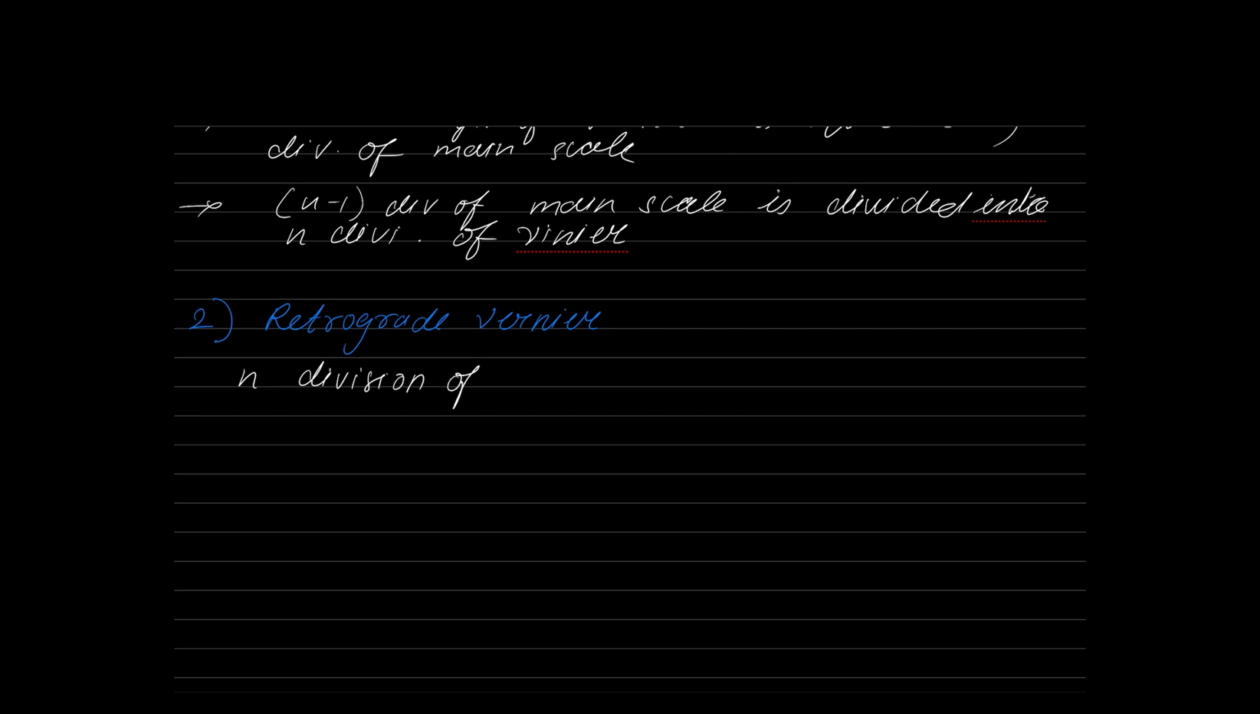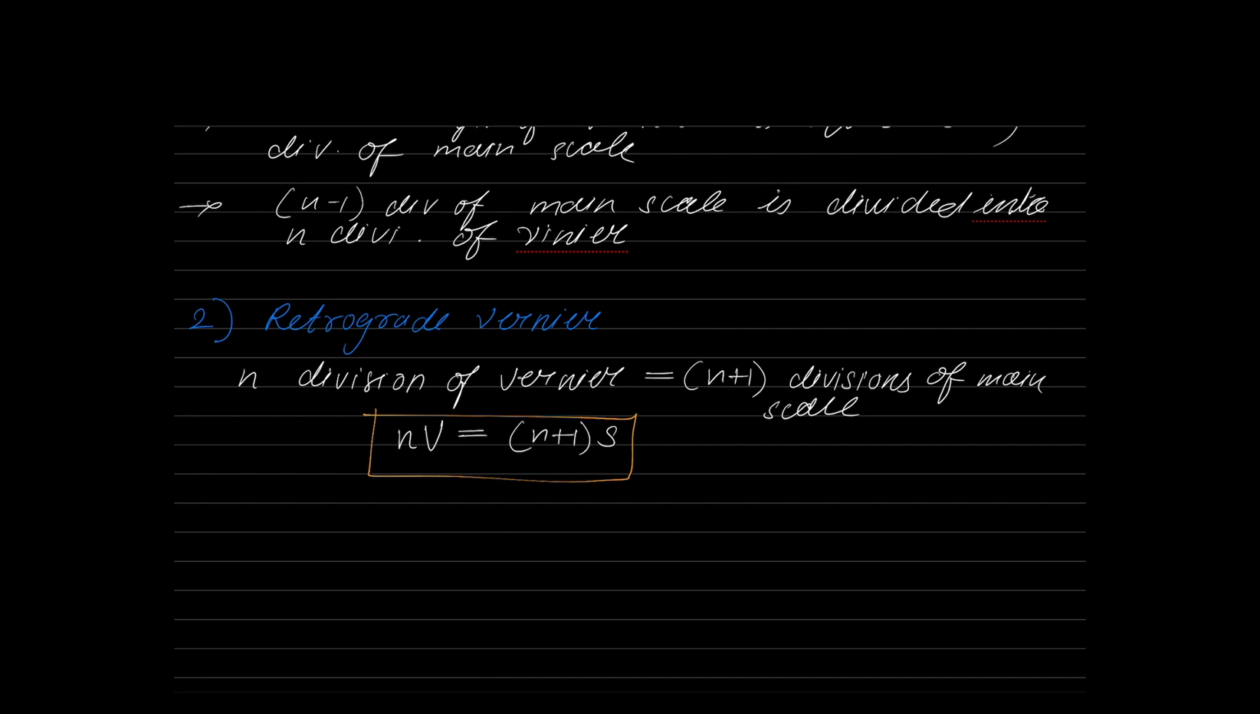The three statements are: the nth vernier division coincides with the n plus 1th division of the main scale; n plus 1 divisions of the main scale are divided into n parts of the retrograde vernier; and the total length of the retrograde vernier is equal to n plus 1 divisions of the main scale. So these are the three different ways of understanding.